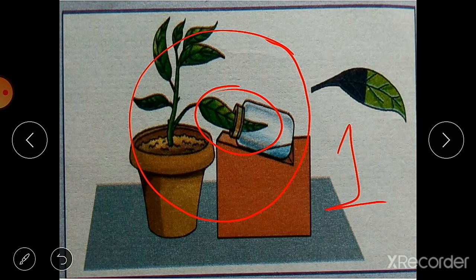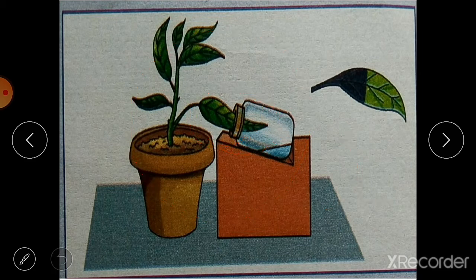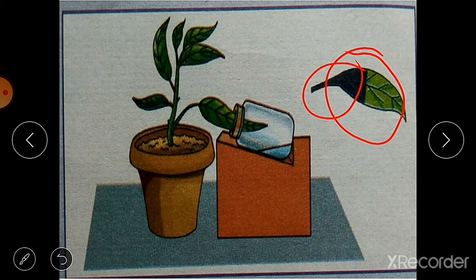After 1 day, pluck the leaf and test it for the presence of starch. Now what is the test of starch? We have to use iodine solution to see whether starch is present or not. So what will be the observation? The portion of the leaf situated inside the bottle will not turn blue black. After testing with the iodine solution, you will observe that this portion is not turning blue black, only this portion is turning blue black. And why does this happen?